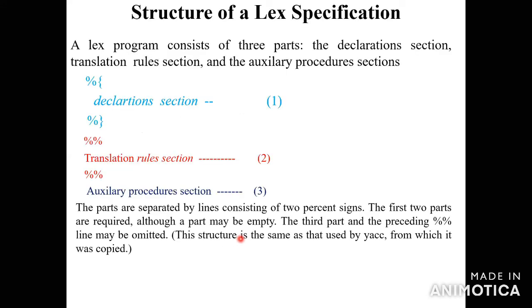Okay. So the structure of a Lex specification has three parts. First one is the declaration section. Second one is the translation rule section. Third one is the auxiliary procedure section.